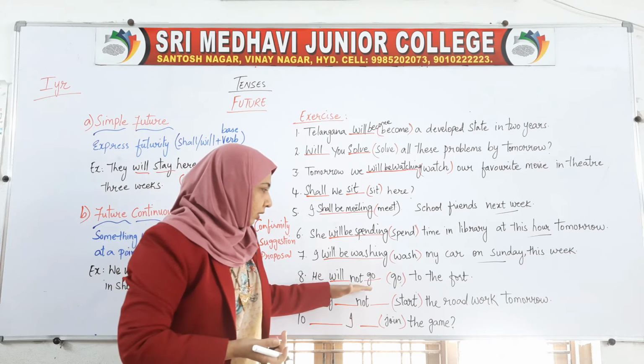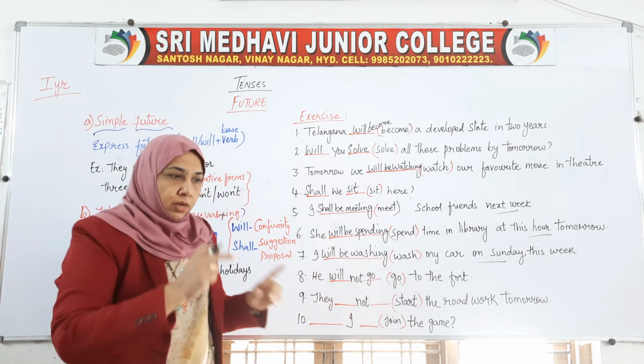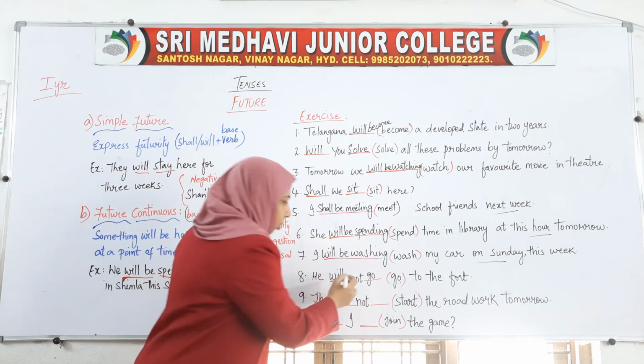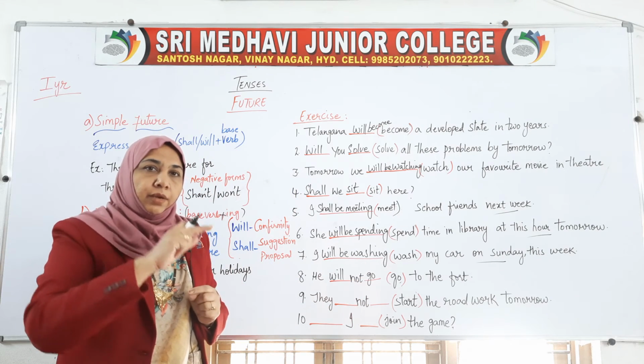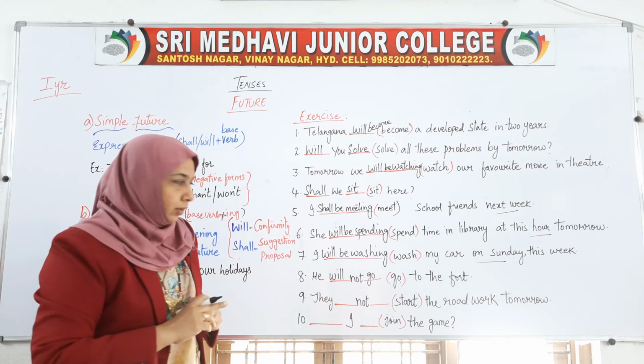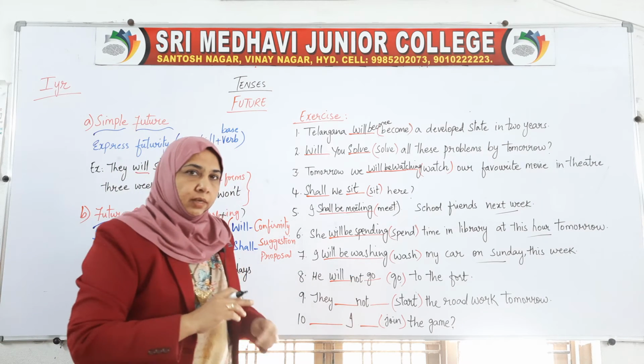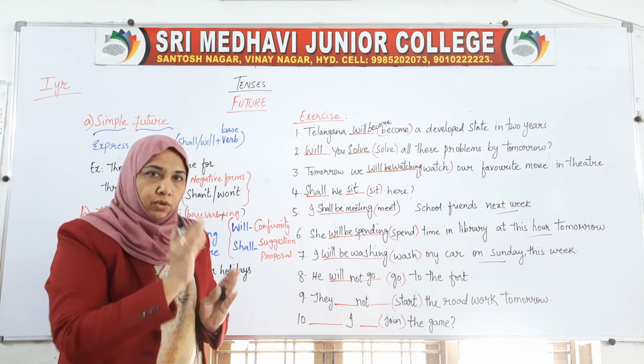If we don't have "not" written, or they have put the "not" in the bracket, we'll go for "he won't go to the fort." Instead of "will not," we'll make it clear by writing "won't" only.